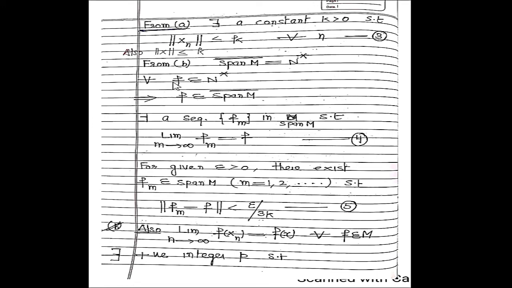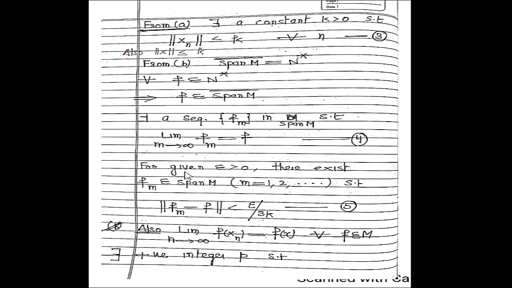For every F belonging to N star, it means F belongs to the span of M closure. If F belongs to the span of M closure, then there exists a sequence Fm in the span of M such that the limit as m approaches infinity of Fm is equal to f, which is written in equation number 4.